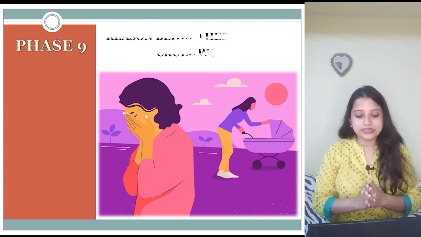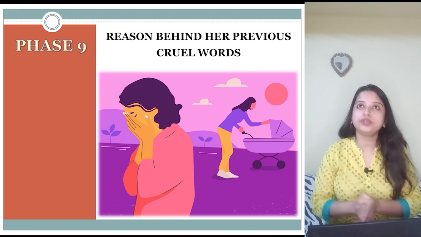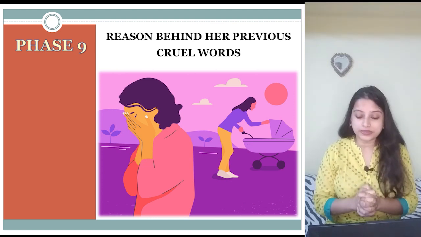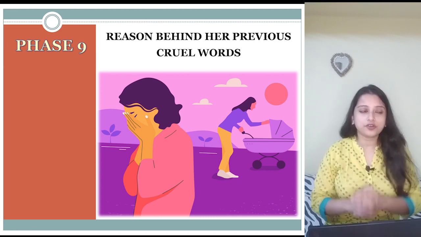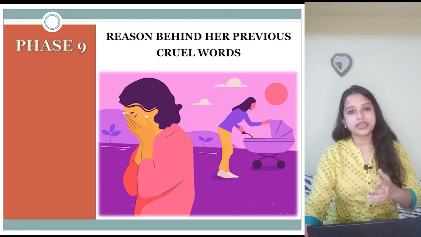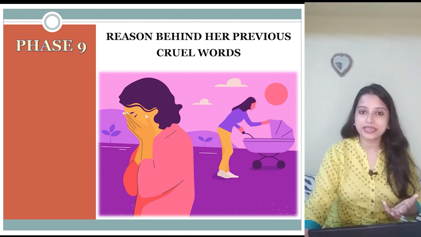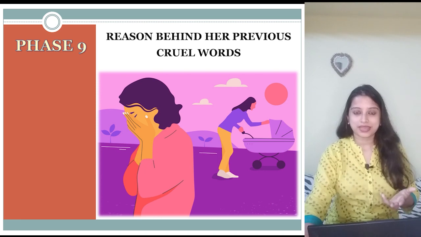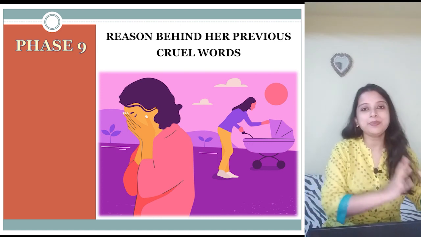Now, this is the issue with Joe Thompson's wife. It's not that she was cruel throughout her life. She was not cruel. The reason behind her previous cruel words was that she was childless. For a long stretch of time, maybe decades, she gave birth to no child. And for a long time, she had nobody to take care, nobody to love. And she almost lost her motherly feelings. It seemed they were sleeping somewhere.